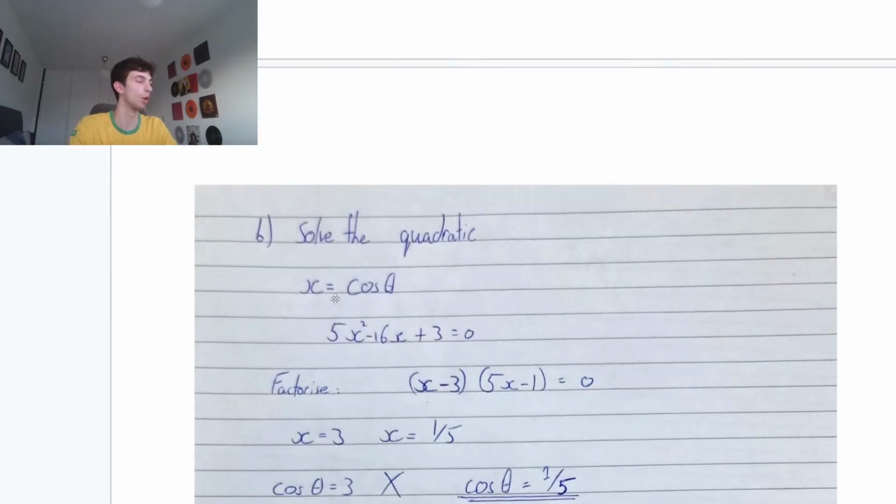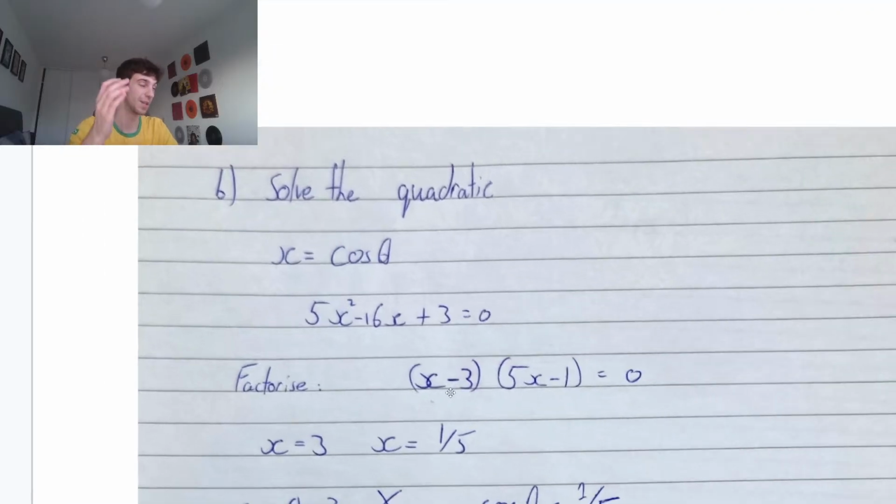A lot of you won't even need to do this. We're going to use the substitution x equals cos theta. So we have 5x squared minus 16x plus 3. See what multiplies together to make 15, adds together to make minus 16, then simplify. Or you can just put the quadratic into your calculator. We have x minus 3 and 5x minus 1.